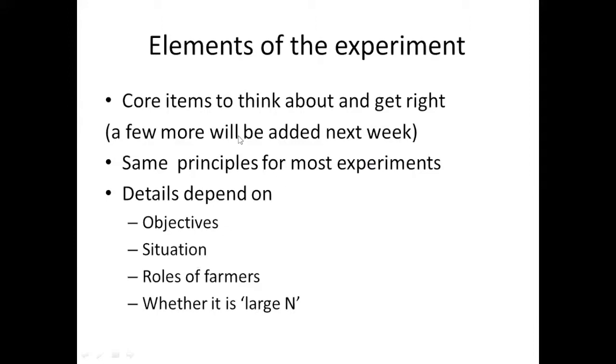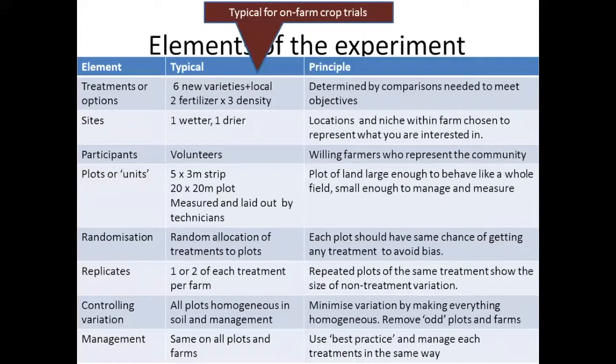I've said there will be a few more core elements that we add next week, but for the moment, these are the ones that we need to think about. We've already defined the objectives, and now we've got to think about the treatments or options. We've got to think about the sites or locations.